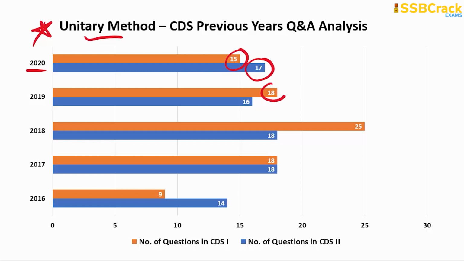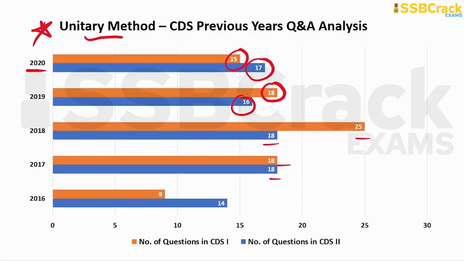In the year 2019, 18 questions in CDS 1 and 16 questions in CDS 2. So you can see the number of questions is high compared to other topics, but this is a group topic. To prepare for this topic means you have to prepare for all those important topics in business mathematics like percentage, speed, distance and time, profit and loss, simple and compound interest, and so on.